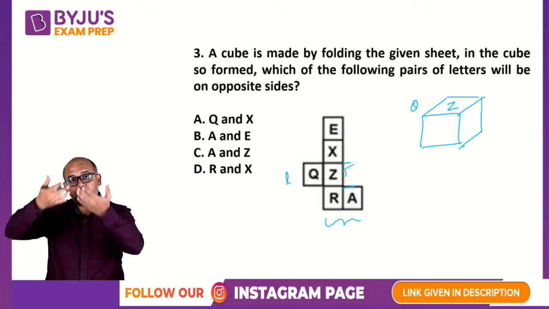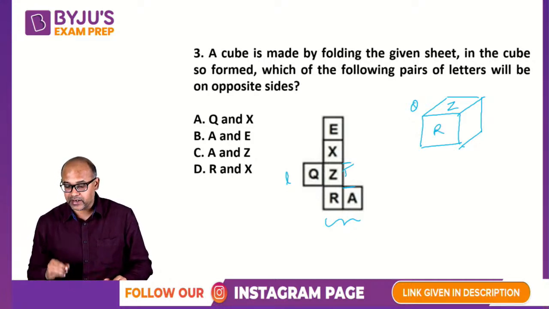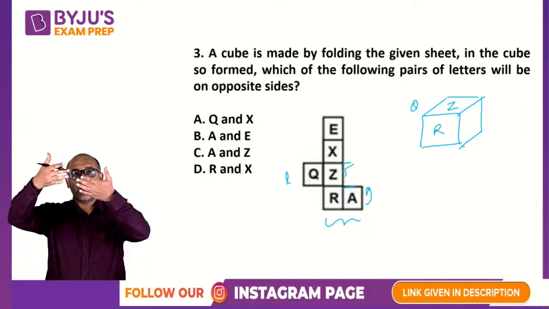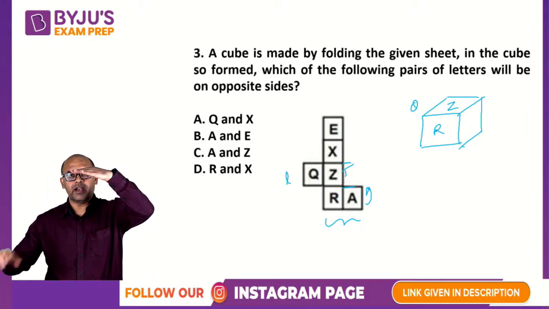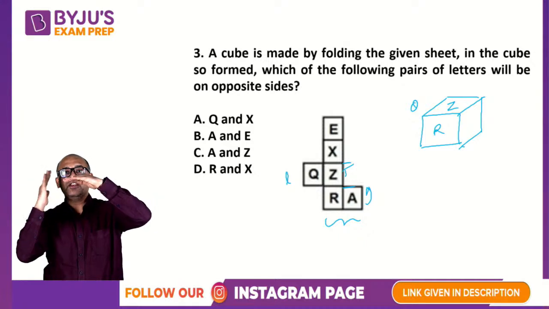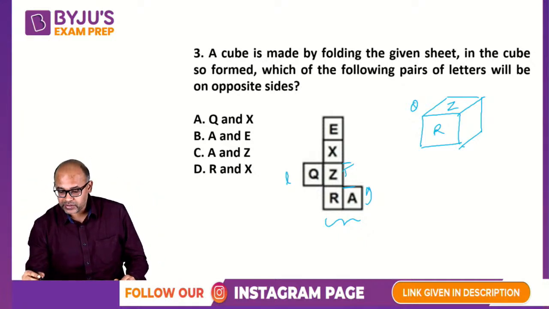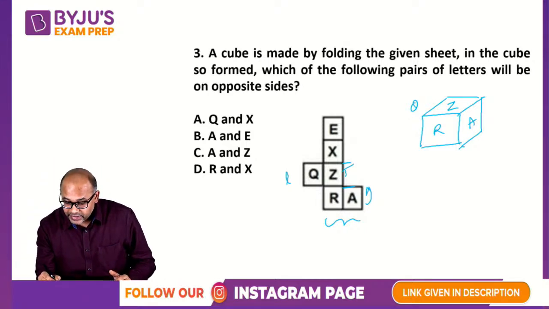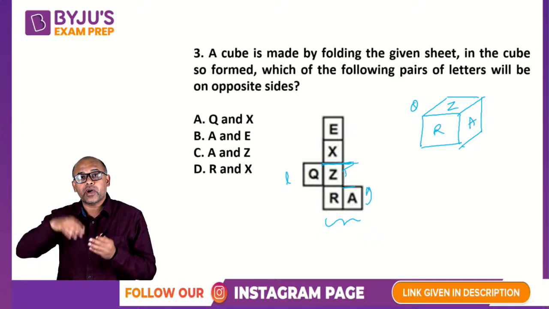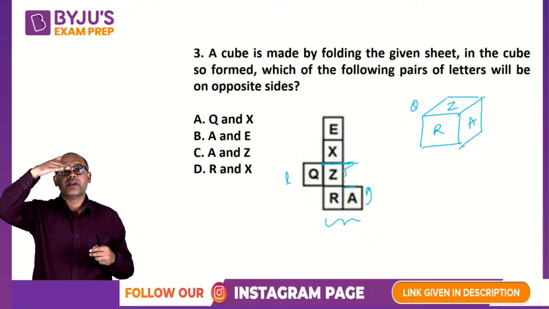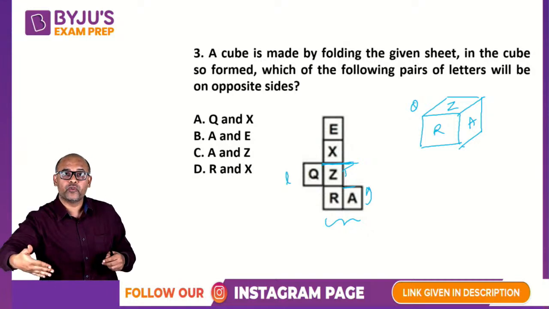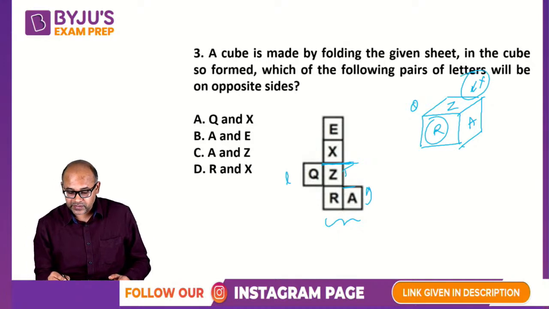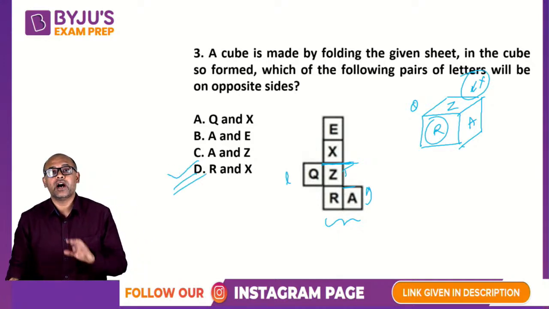Now R and A are folded downwards, which means this is your R. Okay, and remember, A will fold inside like this. So remember, your Z is here, R is down, vertical R, and your A is this side. So your A is over here. Okay, so what is opposite R? So then what is happening? Then you are folding here once again. So Z is on the top, X is beyond top, which means when it folds, it comes onto the back side. So this will be your X. So R and X will be the opposite side. So R and X is your answer.